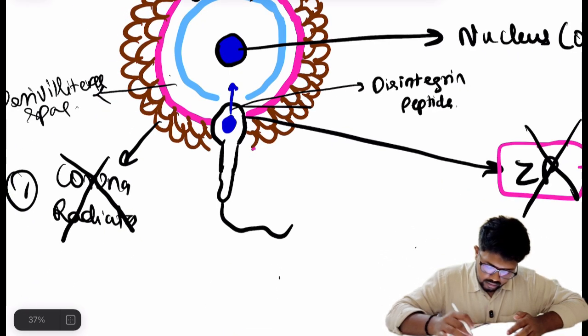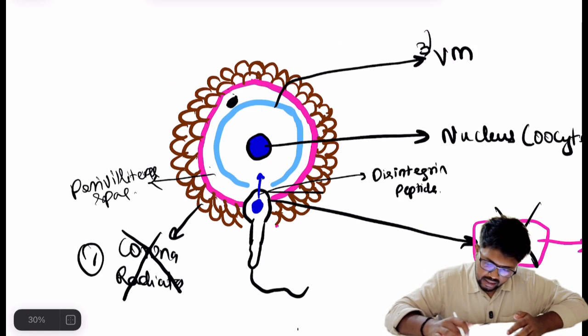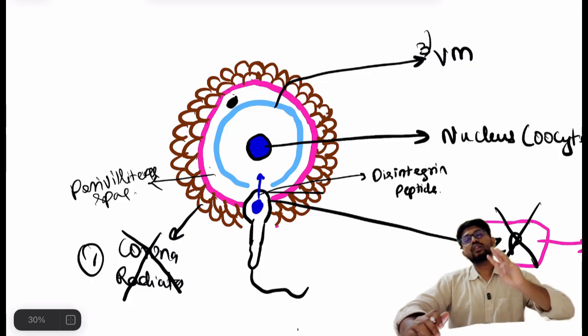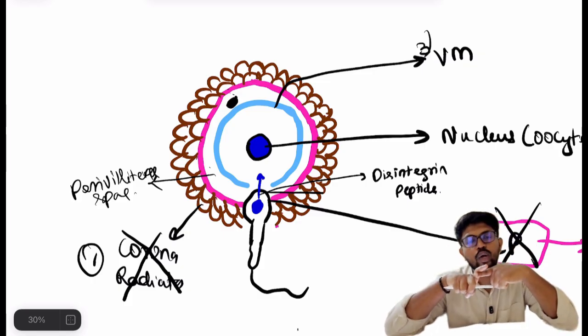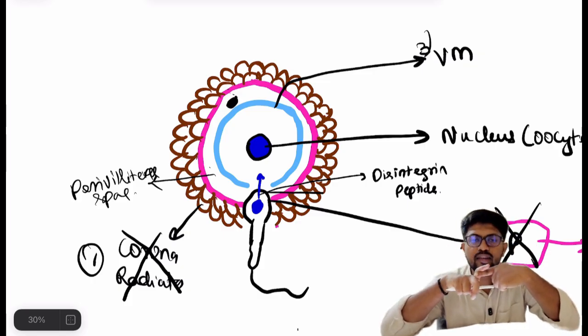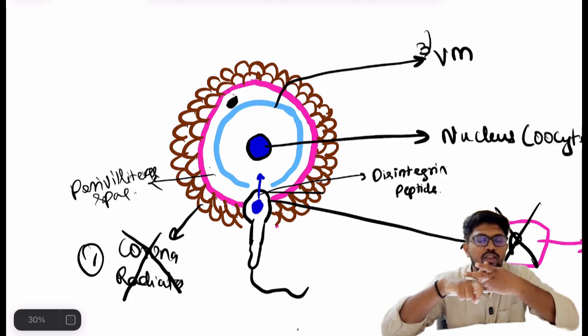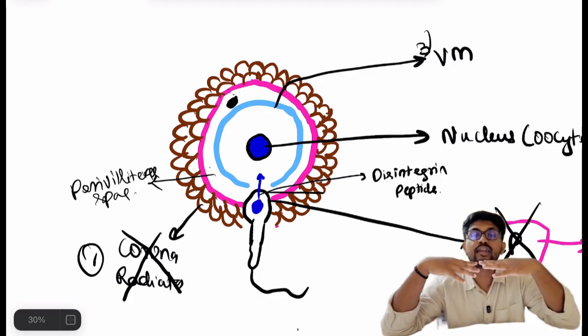In this way the third barrier is broken down. So of all the three barriers, the first barrier, the corona radiata, will be broken down by the hyaluronidase enzyme. The second barrier is the zona pellucida, which will be broken down by the acrosin enzyme, and the third barrier will be broken down by the disintegrin peptide.